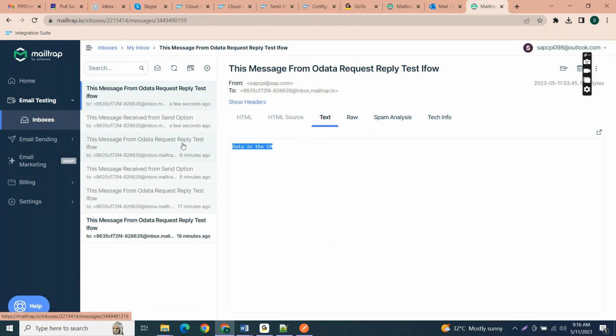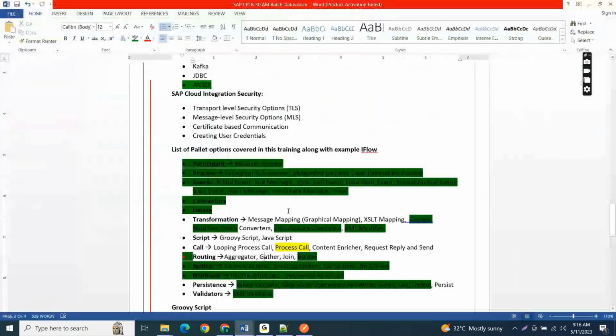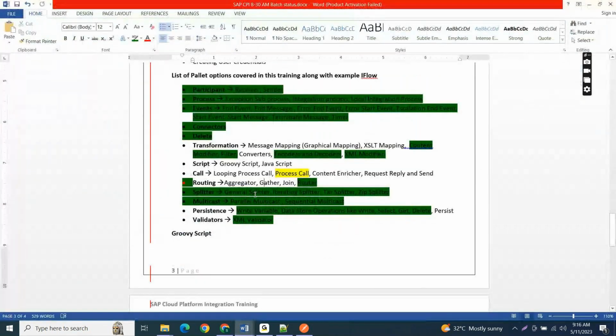Any doubts here on request reply and send? Any queries here? Anyone? Vamsi and Srinath? Hello. Okay, then I hope you are good.